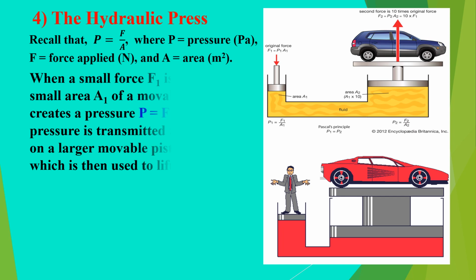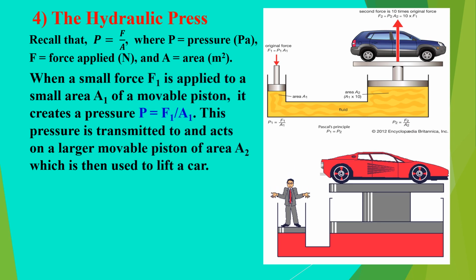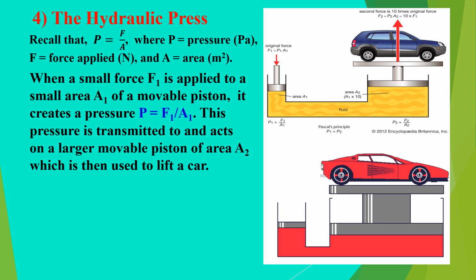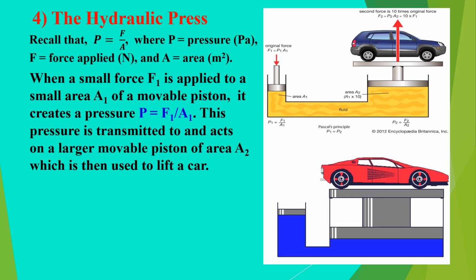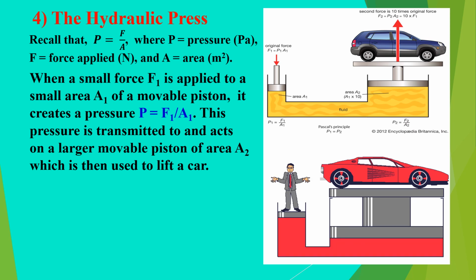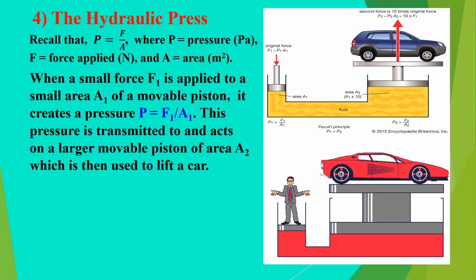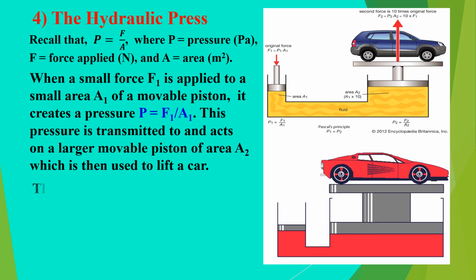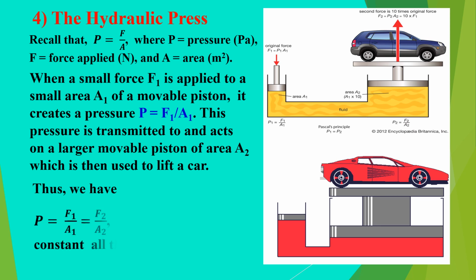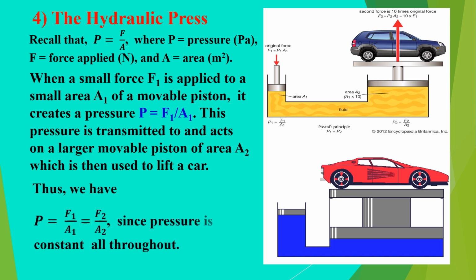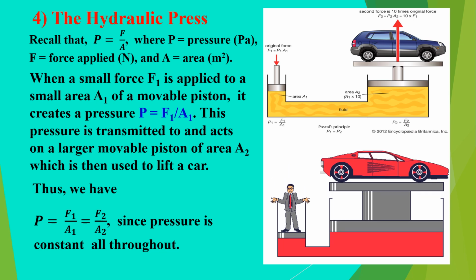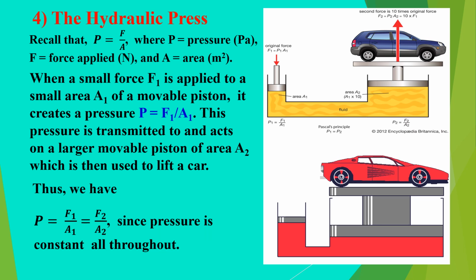When a small force F1 is applied to a small area A1 of a movable piston, it creates a pressure P equals F1 over A1. This pressure is transmitted to and acts on a larger movable piston of area A2, which is then used to lift a car. Thus, we have P equals F1 over A1 equals F2 over A2, since pressure is constant all throughout.